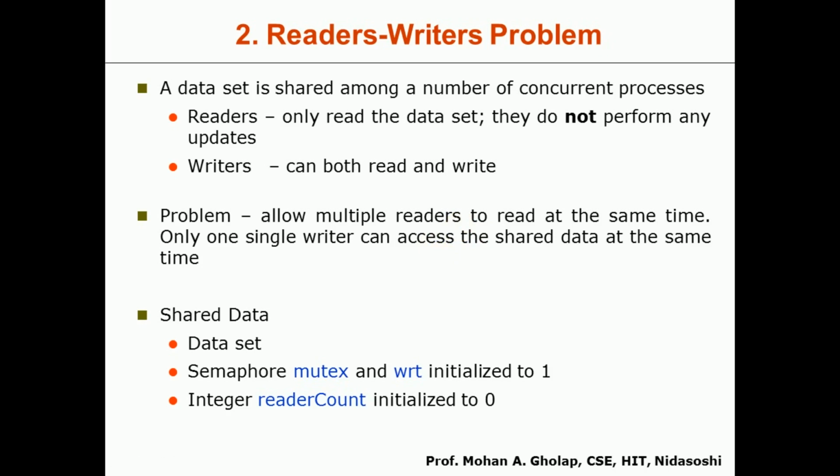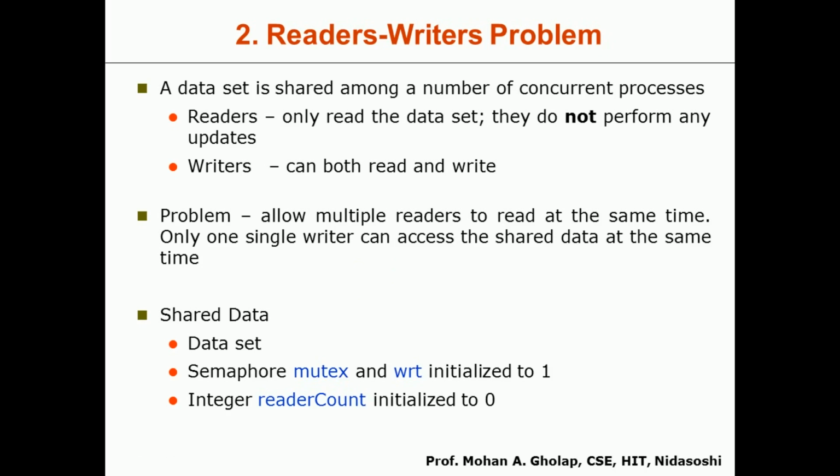So here again we have two situations. The first one is whenever reader processes are waiting and there is no writer process, all the reader processes should be allowed to perform their read operation. Because a writer will be modifying, and if there is no writer, there is no modification, so all the reader processes can perform their reading task.